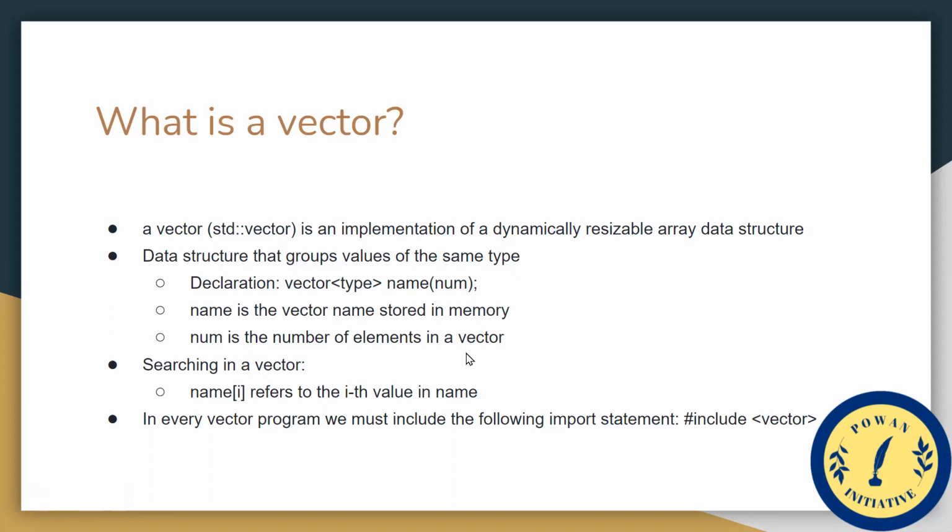The other thing is searching in a vector. How can we search in a vector? We can search with the name, brackets and i, which refers to the ith value in name, the value we are searching for.